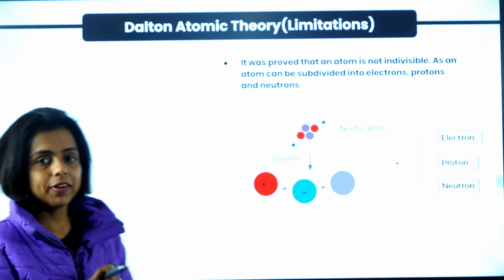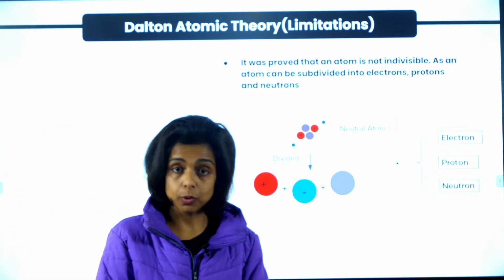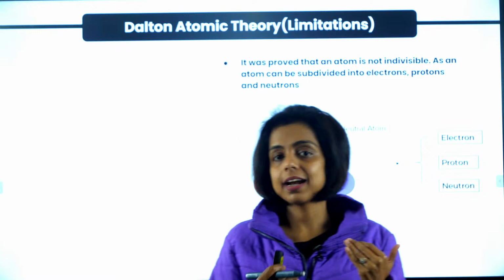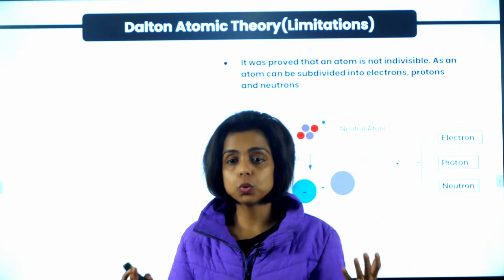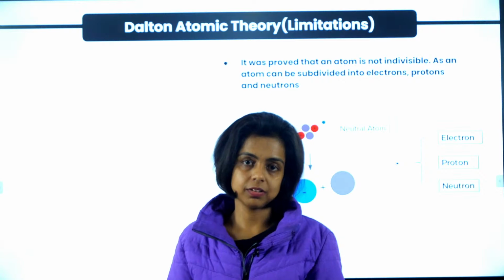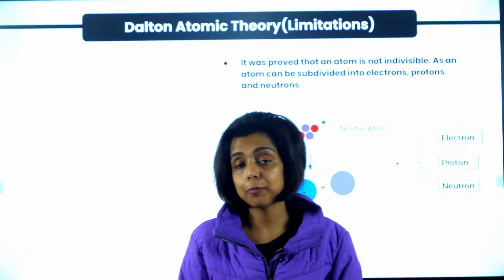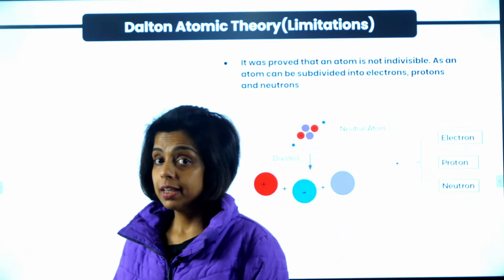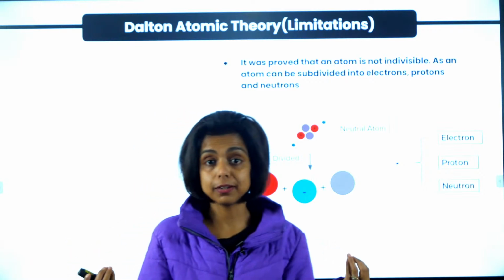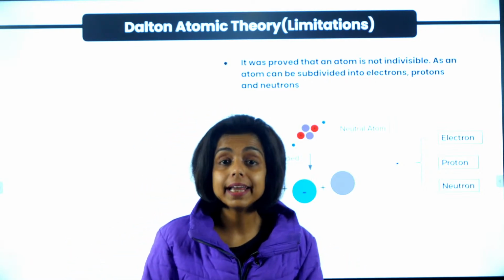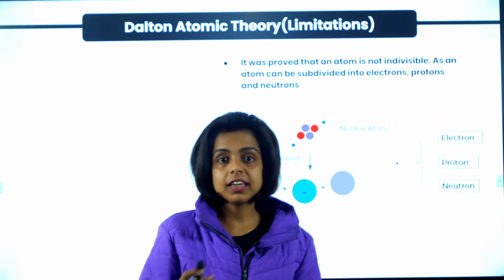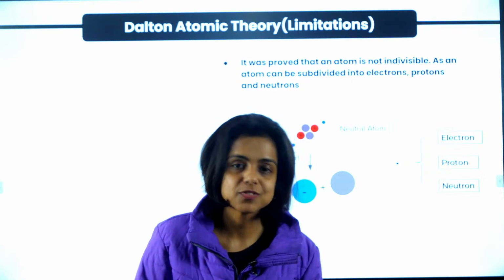It was a fantabulous theory given by Dalton, but as science advanced, most of the points of his theory were proven to be wrong. The very first, the highlighted point about Dalton's atomic theory is that atom is indivisible. You cannot divide the atom. It is the smallest particle that can exist. But later on, subatomic particles were discovered.